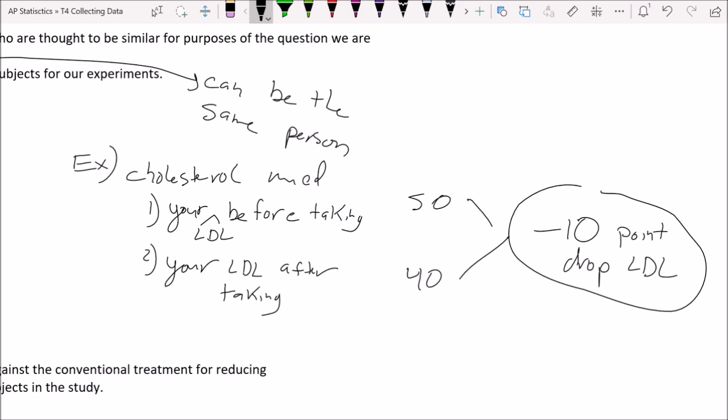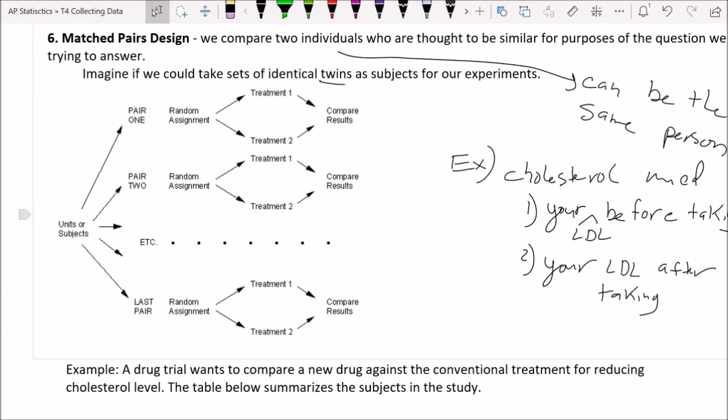So then when you hear a study that says, like, on average, people lost 10 pounds or more with Bilenix, or whatever the drug is, that's what it's based on, this match pairs idea that you're going to have a data point from each person before and a data point from each person after, and then that's going to be able to show you how much they dropped. It's supposed to show you how much weight they dropped or how much cholesterol they dropped as a result of that. Okay, so let's go back and look at the diagram on this for just a second.